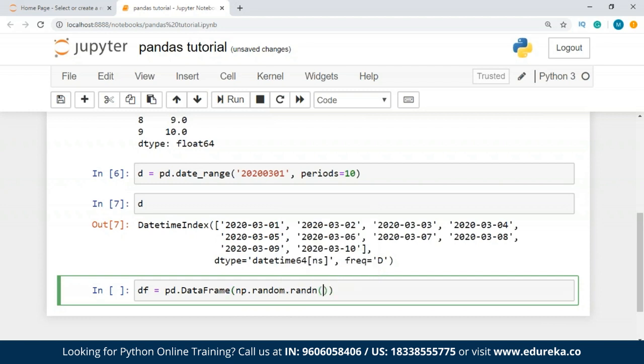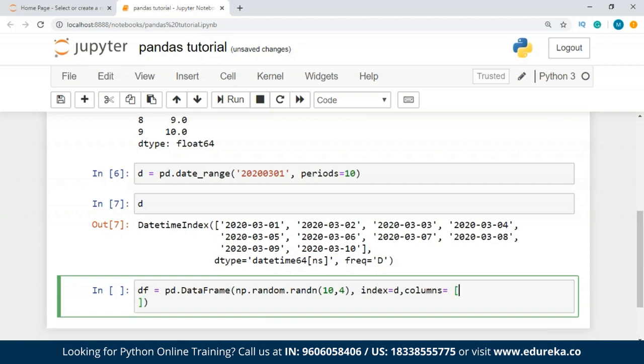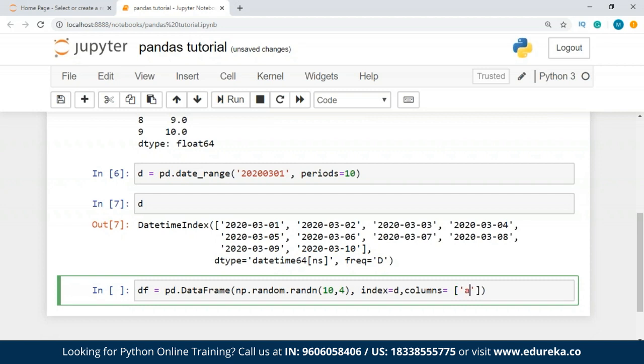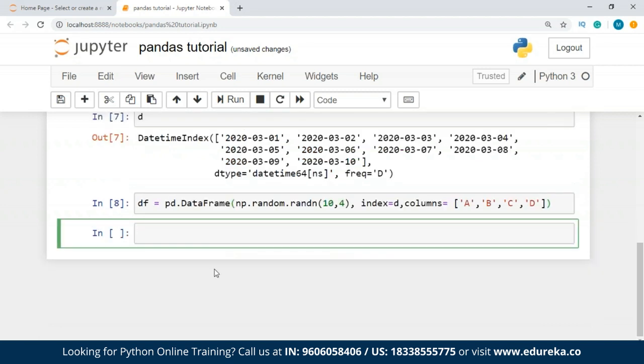Number, and inside this I'm going to pass 10, let's say 4. And now I'm going to get the index values as d, and I'm going to pass a few more values, which is columns. So I'll pass the columns as a list, and I'm going to take, let's say, 4 columns. So I'm just going to take A, B, C, D. All right, do we have any errors?